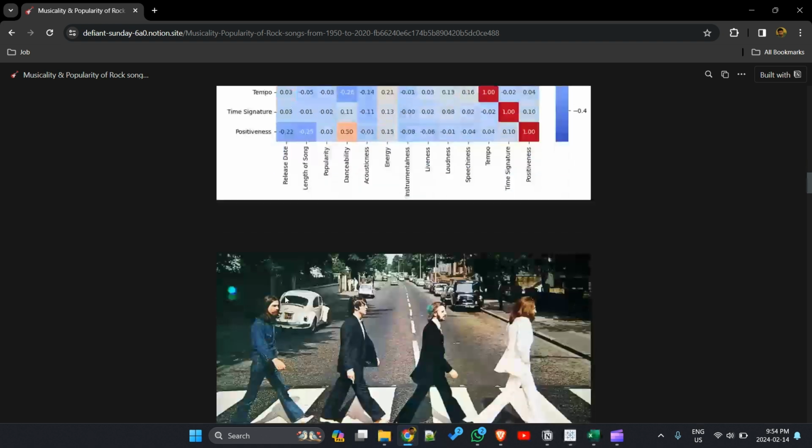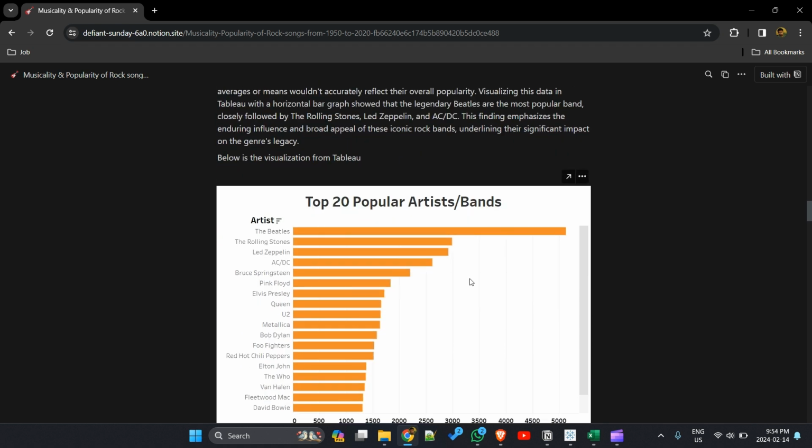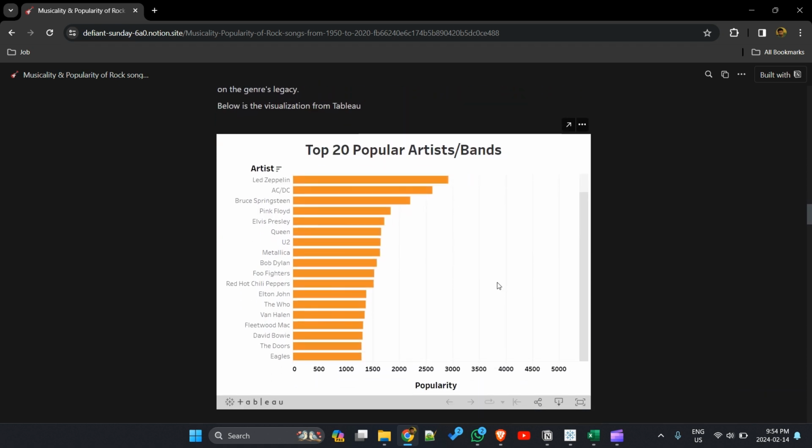Guiding question two is: which are the top 20 artists or bands who are popular? For this visualization, I used Tableau to create a bar graph. I used the sum of popularity instead of average or median because the popularity is for the song and not for the artist, so taking the average won't answer that. The main analysis from this chart is that the most popular band is none other than the legendary Beatles, followed by Rolling Stones, Led Zeppelin, and AC/DC.